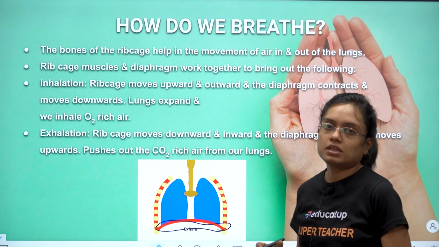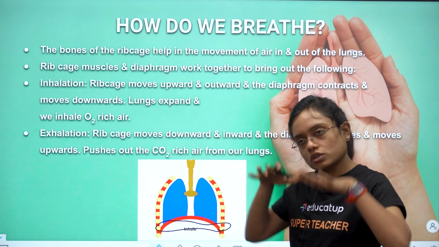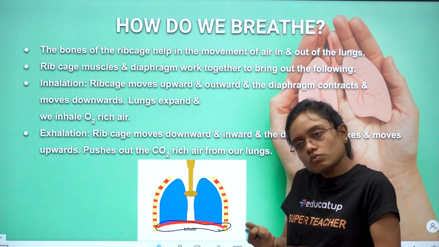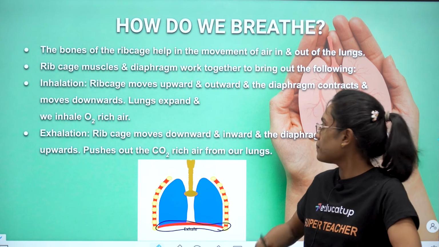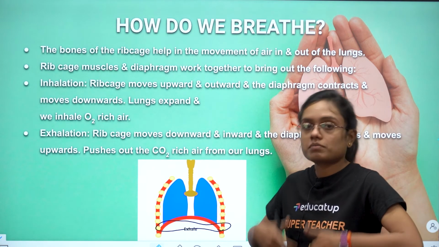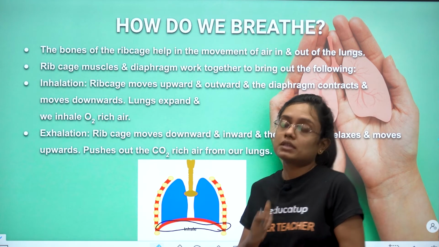Then we release out. अब हम जब exhale करते हैं तो जो rib cage वो डाउनवर्ड चला जाता है, इनवर्ड अंदर चला जाता है, लंग्स स्क्वीज होते हैं, और जो आपका डायफ्राम है वो it relaxes and it moves upwards and carbon dioxide gas is released out. So that is how breathing is done.